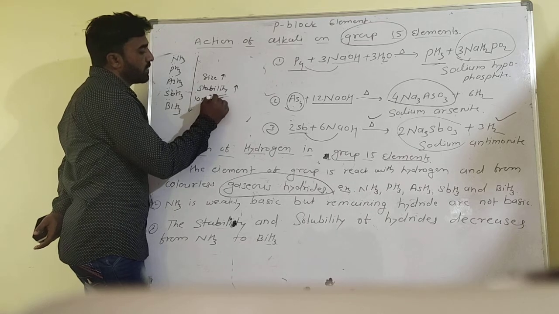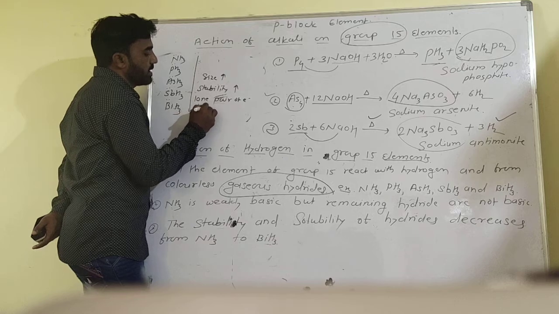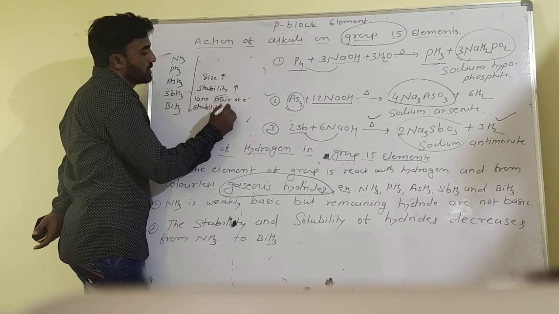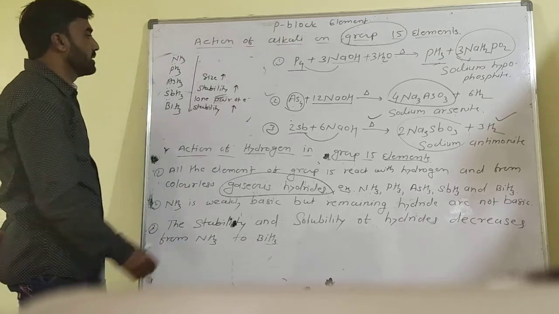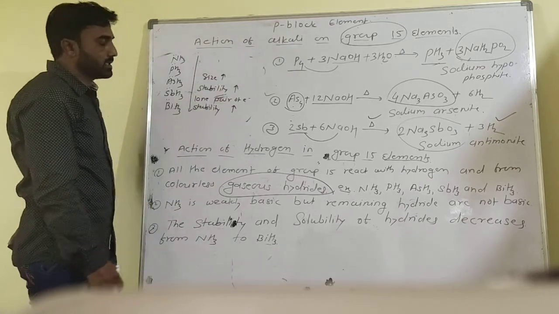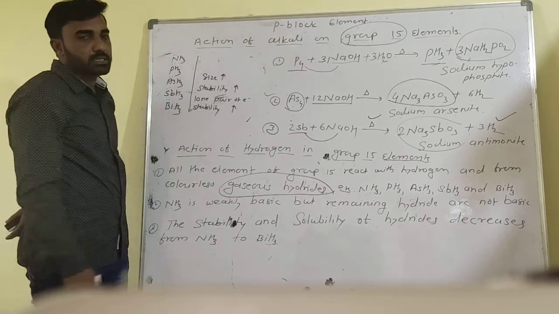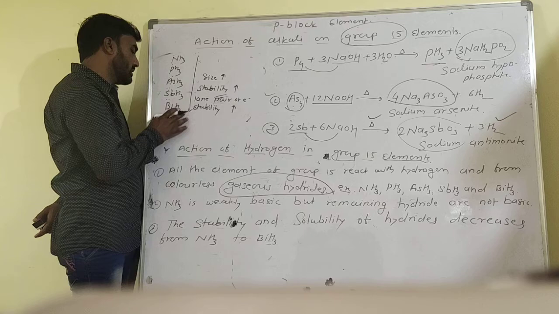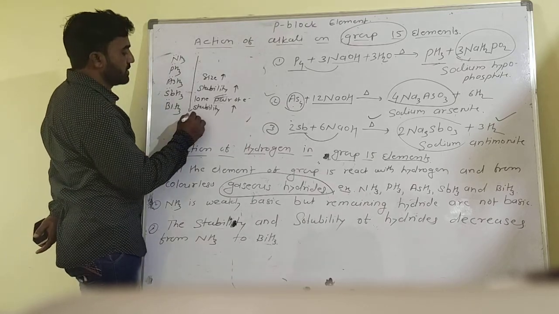The lone pair of electrons stability also increases, as this arrow indicates. That means as the lone pair stability increases, basic character decreases.